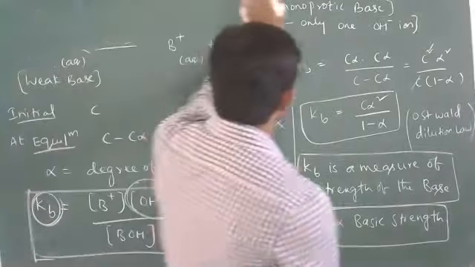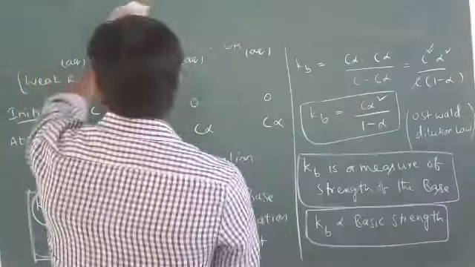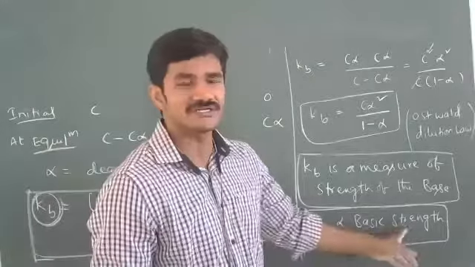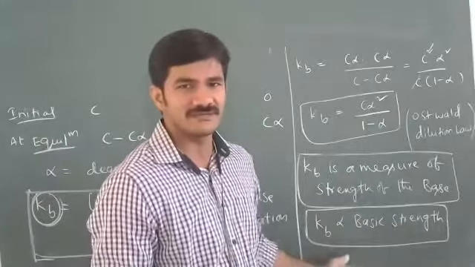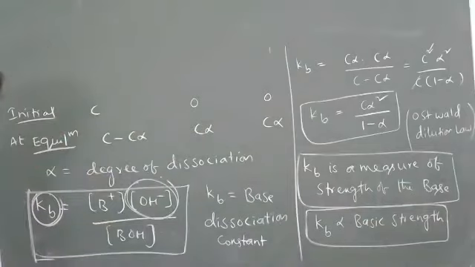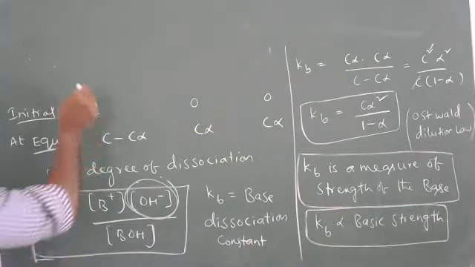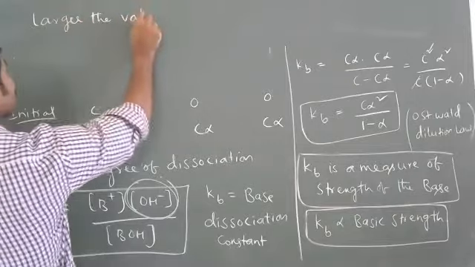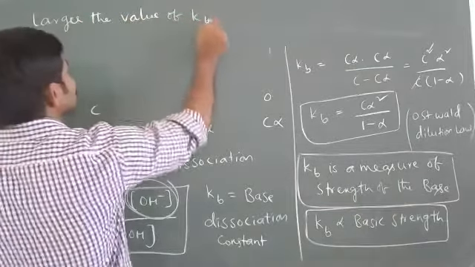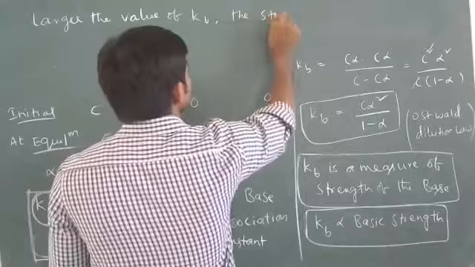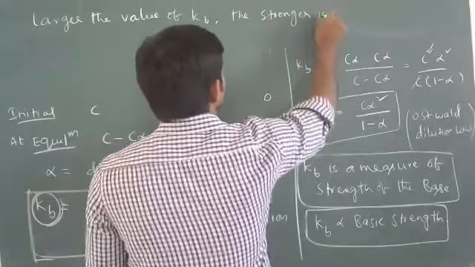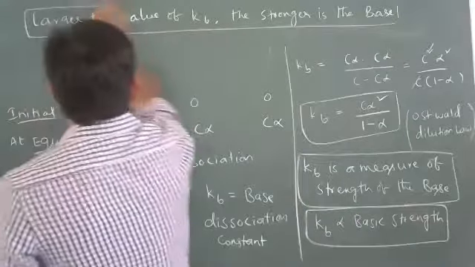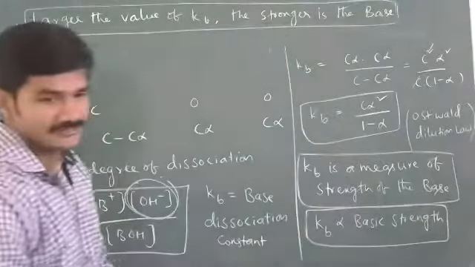So I can write here, the more the value of Kb, the more the strength of the base, as they are directly proportional to each other. Larger the value of Kb, the stronger is the base.